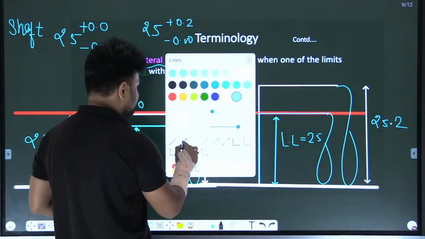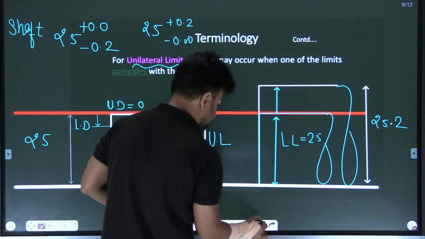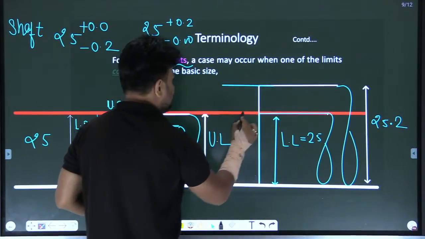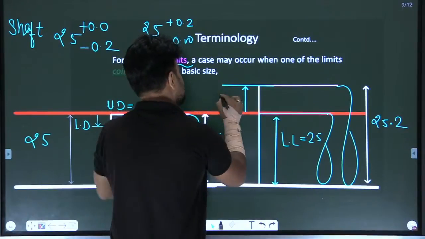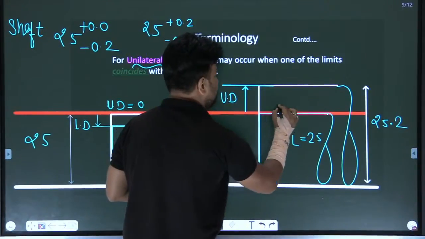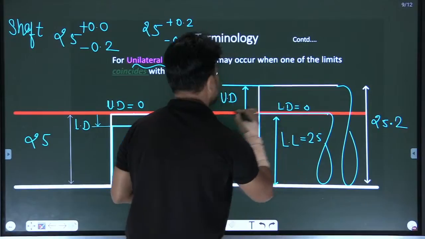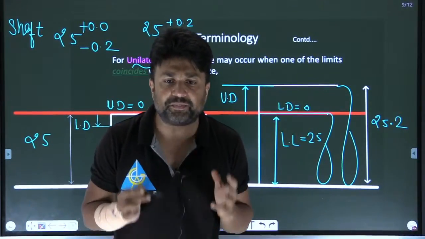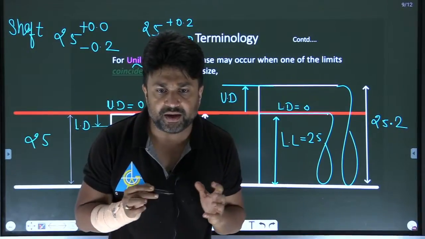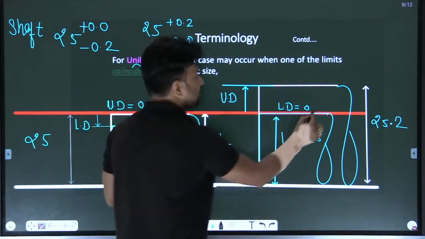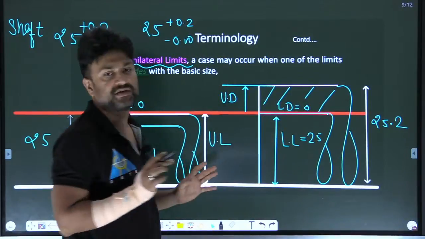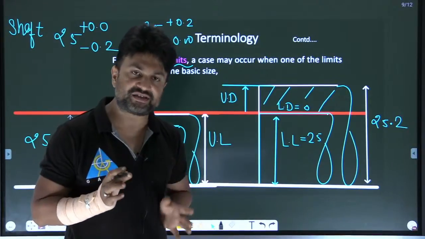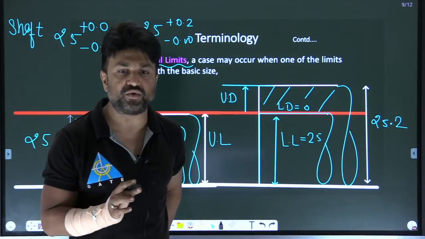Here one of the deviations will lie on the positive side. This is the upper deviation, and here the lower deviation is 0. Again, it is a unilateral system. Am I clear to all? Pintu, am I clear? It is again a unilateral system. Do you understand the unilateral system?